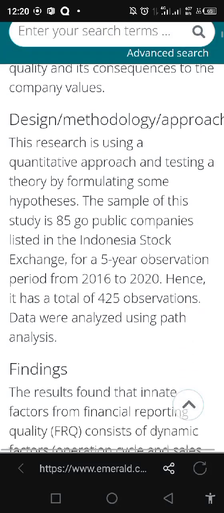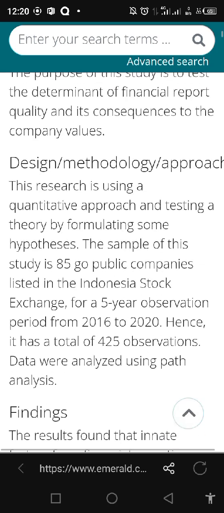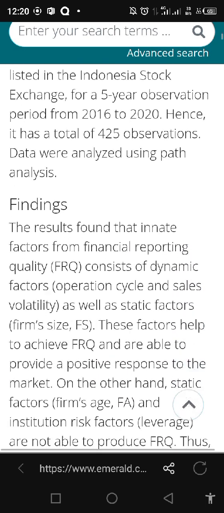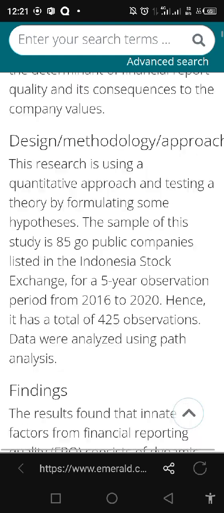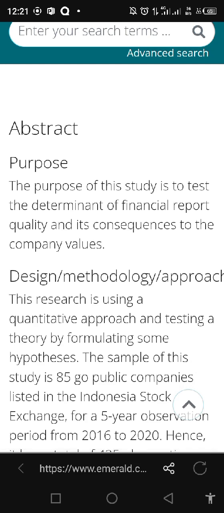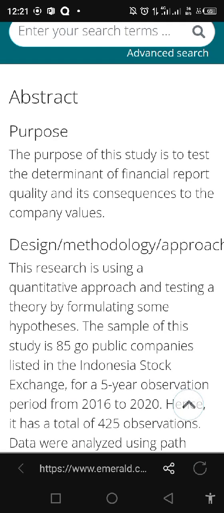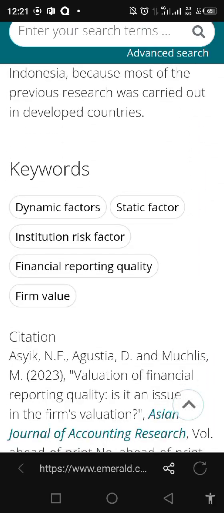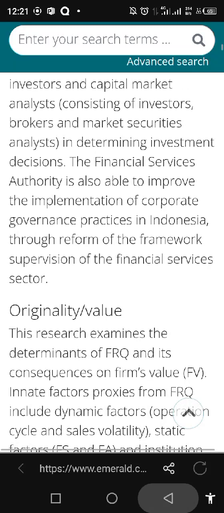Let's look at the design and methodology. You see, the research is using quantitative theory. Most of the time, the design, methodology and approach are not really a major determinant to check if an article will be relevant to our study. What we need to look at is the purpose from the abstract. As you can see here, the purpose of the study is to test this. And from the keywords, we have financial reporting quality and firm value. With this, it is definitely enough for us to say that this article will be relevant to our study.